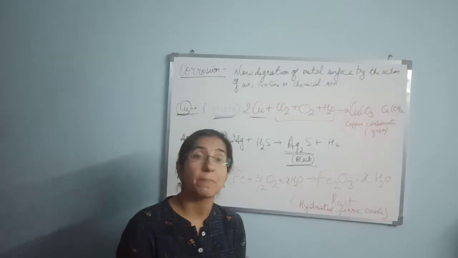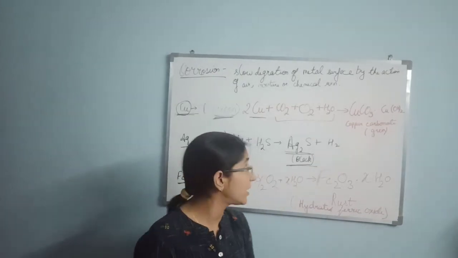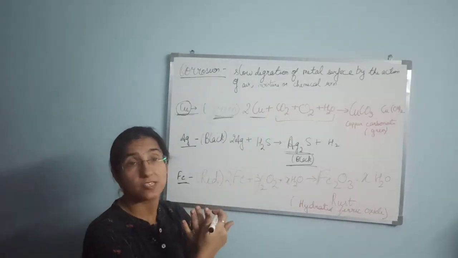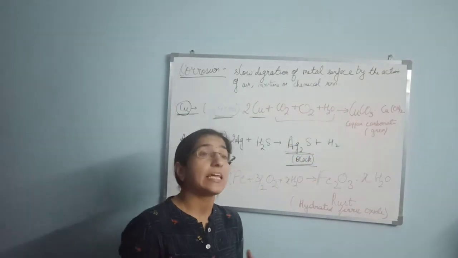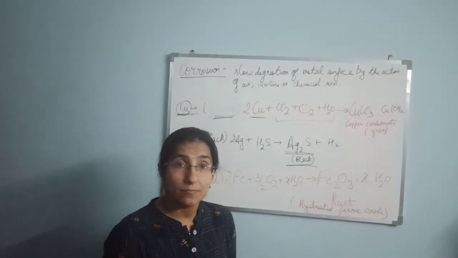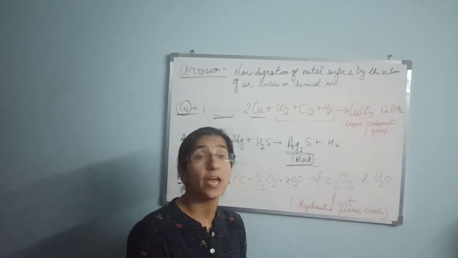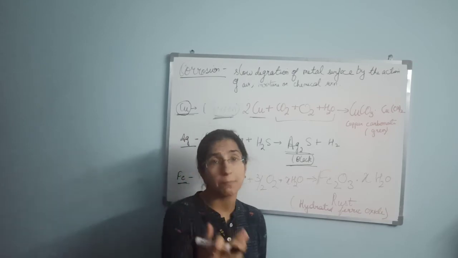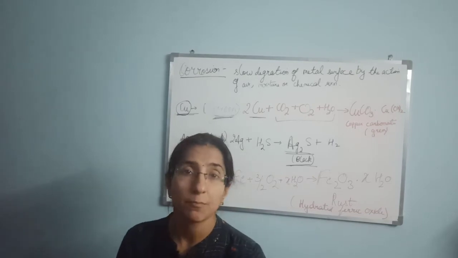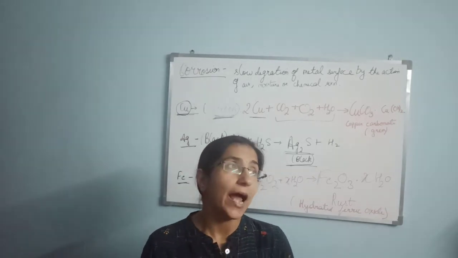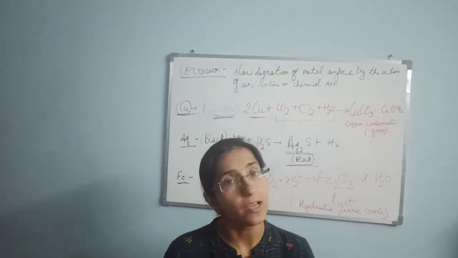This can be prevented by applying paints. आप उस particular metal को paint कर दो. In that case it will have a protective film on its surface, and hence there will be no action of air, moisture or any chemical substance. Second, we can apply oil or grease on this metal surface, or third, we can do anodizing. Anodizing is a process that basically happens with aluminium. Aluminium gets converted into aluminium oxide, meaning aluminium undergoes oxidation, and because of the oxide covering on the aluminium surface, it prevents the metal from getting corroded.